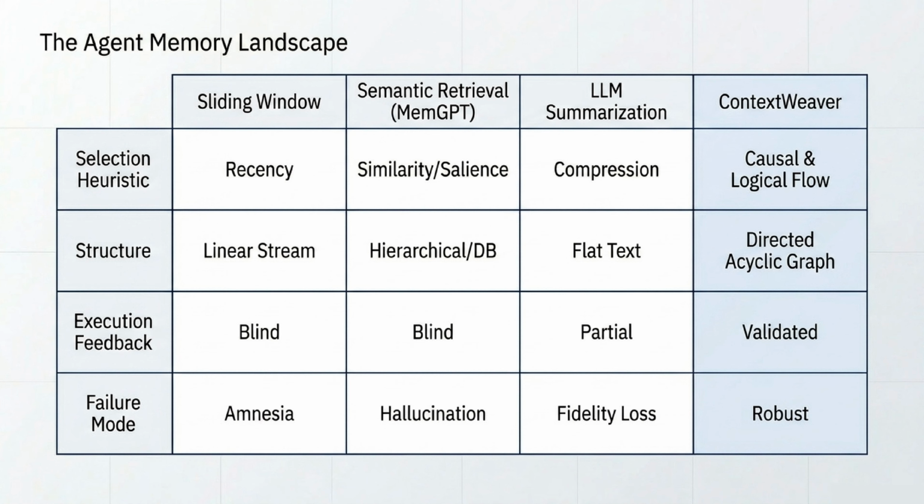Let's look at the current agent memory landscape. If you use a sliding window, you're relying strictly on recency, which causes that amnesia. Semantic retrieval methods, like iMemGPT, use vector similarity, but those can lead to hallucinations. Simple LLM summarization compresses text, but loses fidelity. ContextWeaver takes a completely different approach. It selects memory based on causal and logical flow, structuring it as a directed acyclic graph, or DAG. This approach provides validated execution feedback and is highly robust against failures.